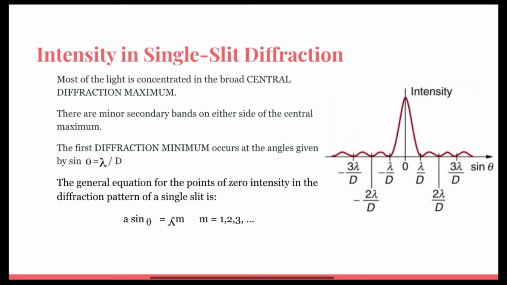The light passing through a single slit is diffracted in all directions and may interfere constructively or destructively depending on the angle. The difference in path length for rays from either side of the slit is seen to be d sin theta.